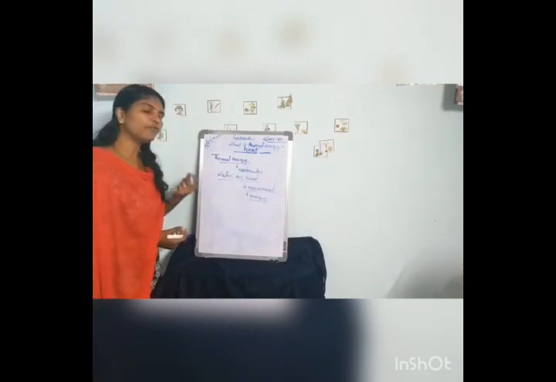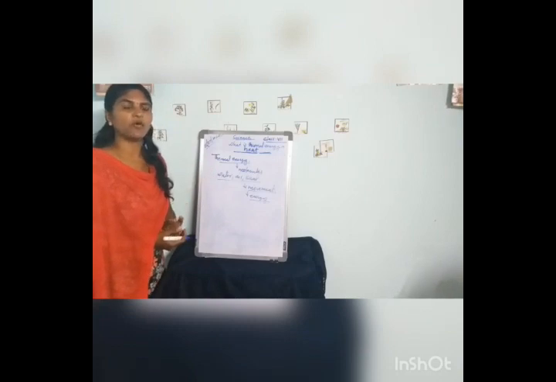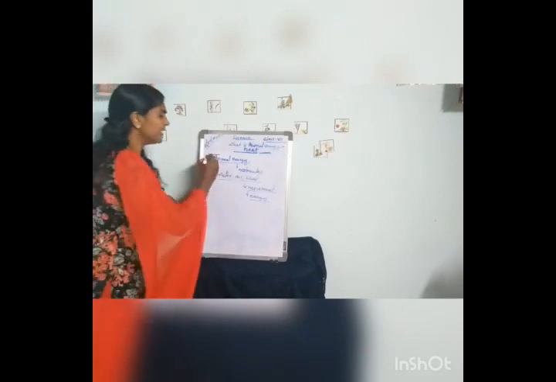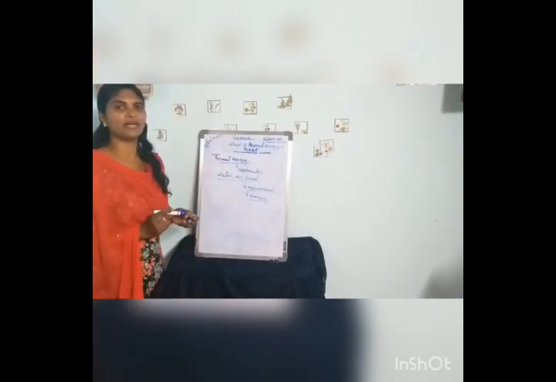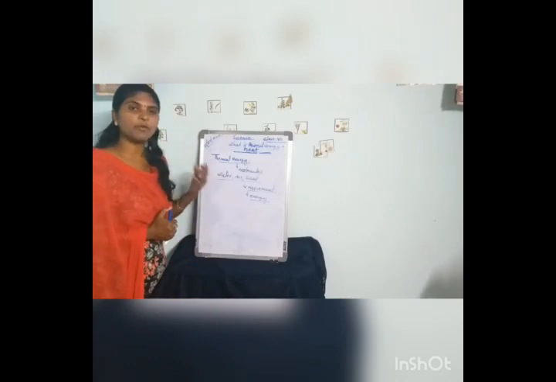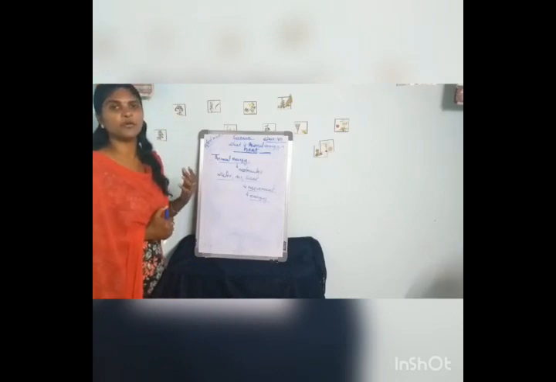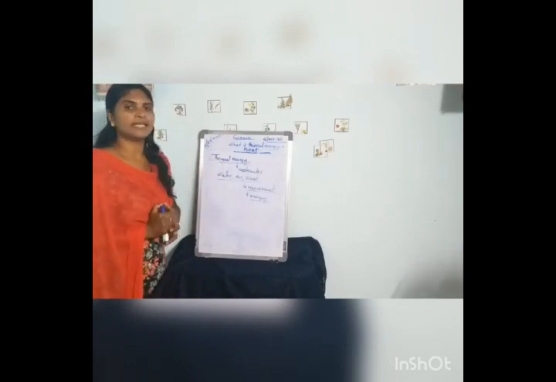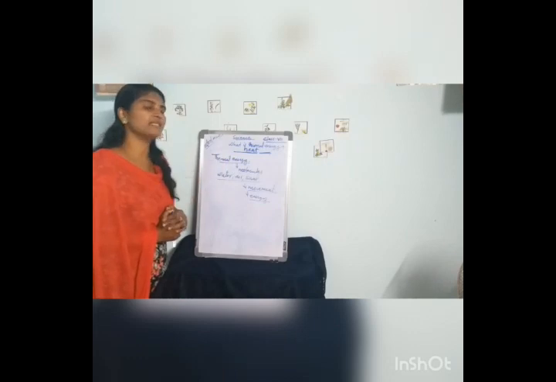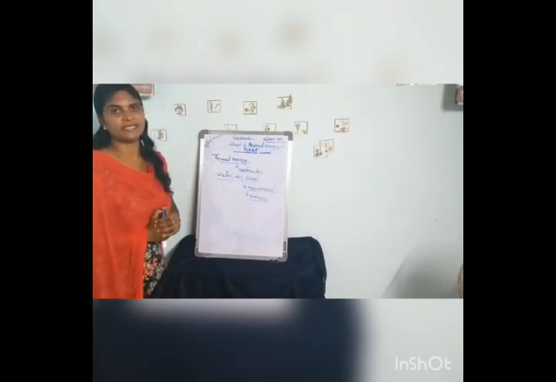So the sum of energy possessed by all moving molecules in a substance is called thermal energy. What is thermal energy? The sum of energy possessed by all moving molecules in a substance is called thermal energy.